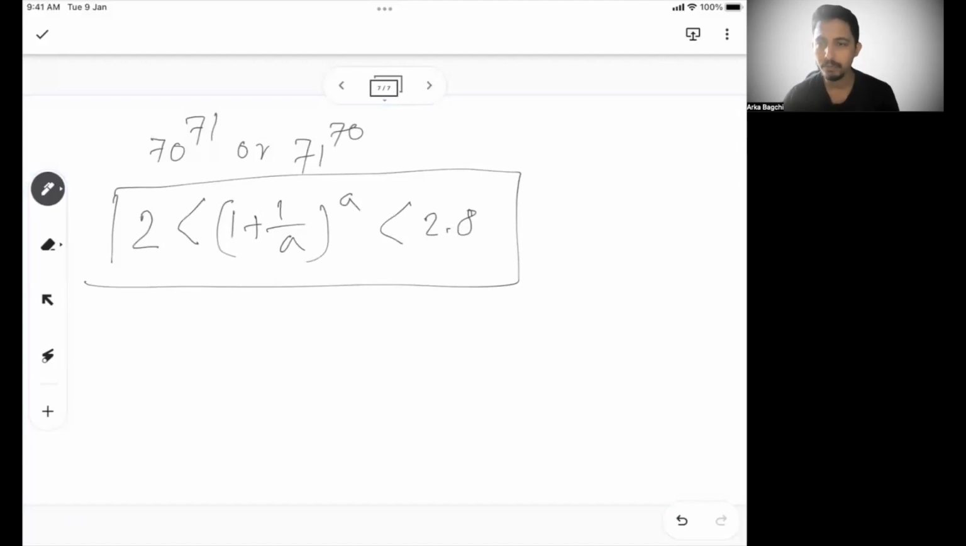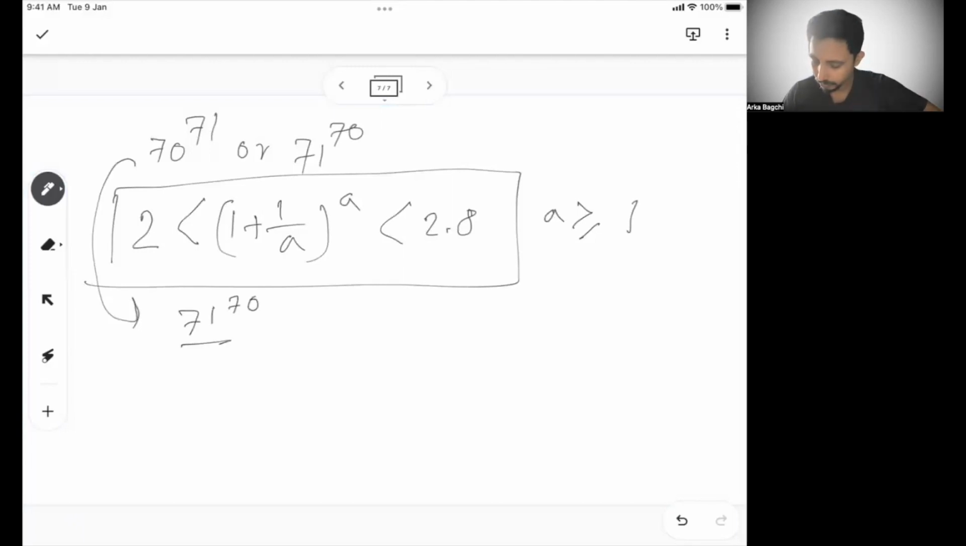We can calculate this and show you, but understand for now that 1 plus 1 by a whole to the power a is the form that lies between 2 to 2.8, right? And this is valid only when a is greater than or equal to 1, right? Let me confirm, yes, a has to be greater than or equal to 1 to get it satisfied.